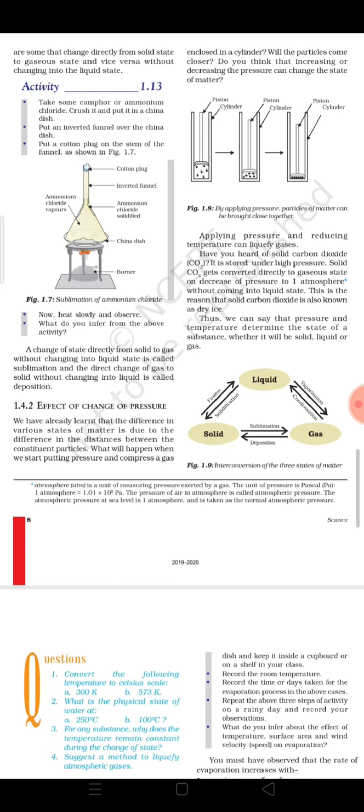That means if you have to keep dry ice, then you need to apply very high pressure. So it is given, it is stored under high pressure. Solid carbon dioxide gets converted directly to gaseous state on decrease of pressure to 1 atmosphere without coming into liquid state. This is the reason that solid carbon dioxide is also known as dry ice. Thus we can say that pressure and temperature determine the state of a substance, whether it will be solid, liquid or gas. And you can see figure 1.9 showing how interconversion of the three states of matter takes place and the names of the different processes.